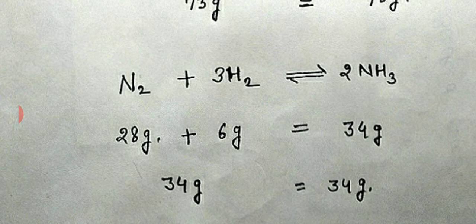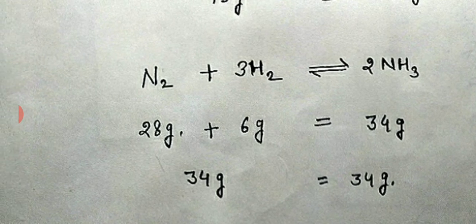And we can calculate the gram molecular mass of nitrogen gas. The gram atomic mass of nitrogen atom is 14, and we have 2 atoms of nitrogen in nitrogen molecule N2. So 14 into 2, it is 28.